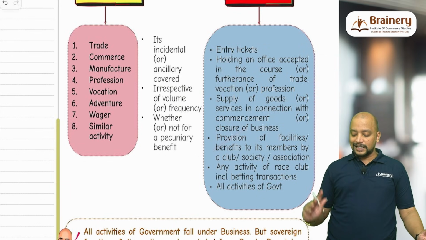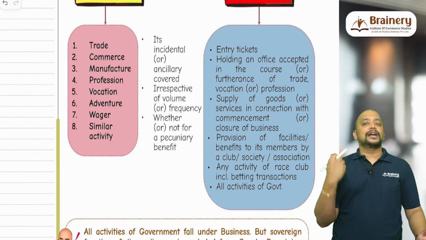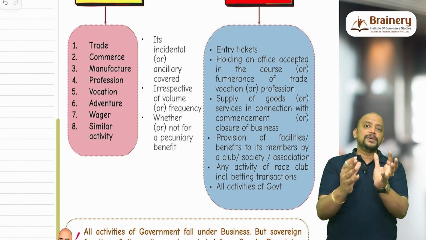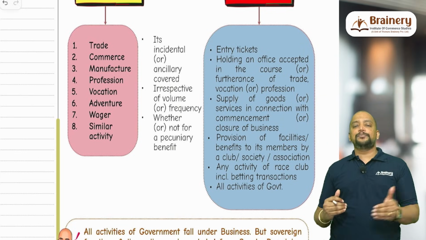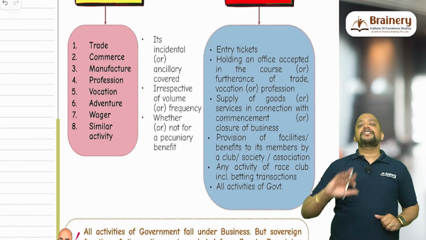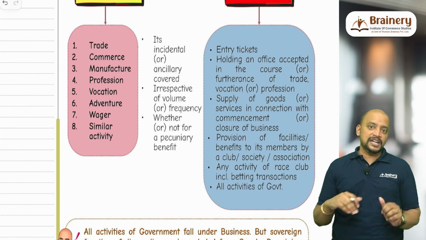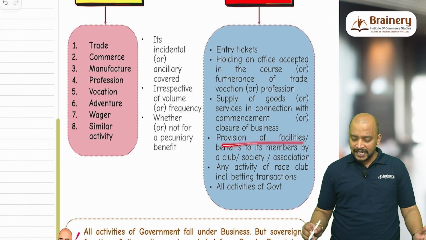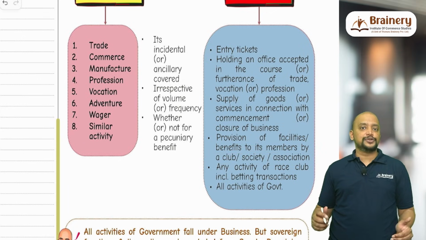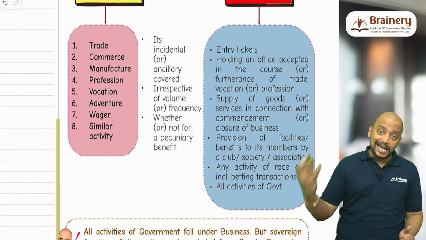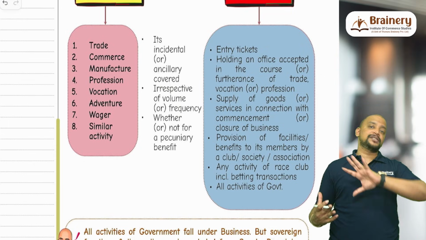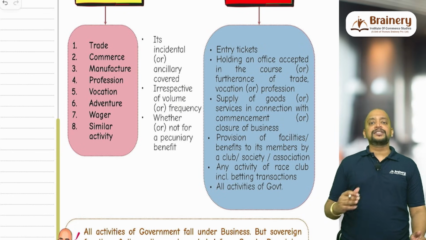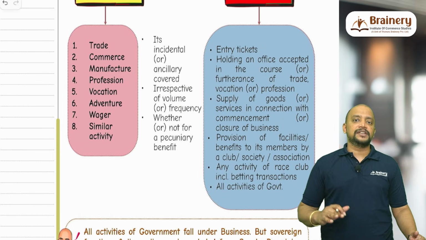Then provision of facilities or benefits. There is an association or a club or a kind of body of individuals, and they will be providing services to their members. For example, an apartment owners association will be providing facilities to their members, for which they will be collecting some money from the members called maintenance charges. That will come under business. Provision of facilities, benefits to members by club, society or association. Moreover, it will come under 7(1)(a), that is any activity between a person other than individual and its members. Then any activity of a race club, including betting activities. All activities of a race club, including the betting activities, will come under business.